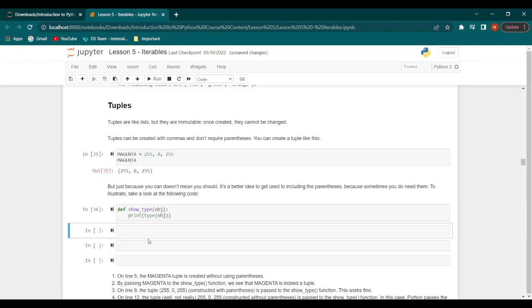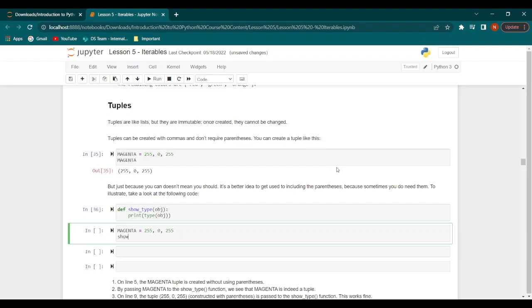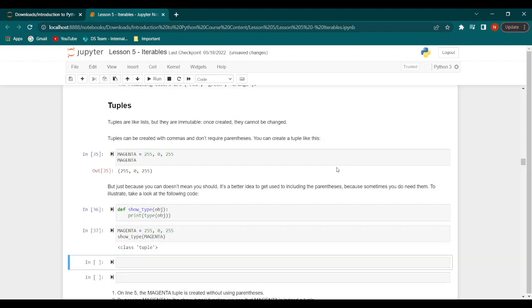Okay, now let's say we create the tuple but without parentheses, and we say magenta 255 0 255, and then we say show underscore type magenta. This shows us that magenta is of the class tuple.